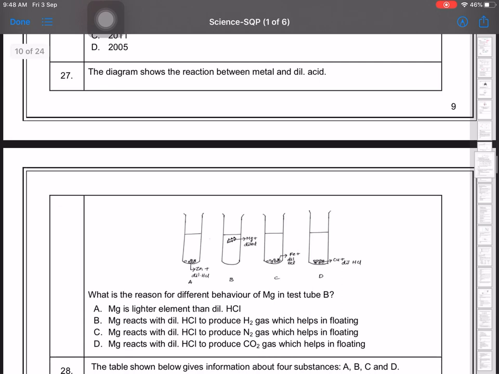The diagram shows the reaction between metals and dilute acids. What is the reason for the different behavior of magnesium in test tube B? In the test tubes: magnesium plus dilute HCl, zinc plus dilute HCl, iron plus, and copper plus. Magnesium reacts with dilute HCl to produce hydrogen, which helps in floating. Because of the production of hydrogen gas, the bubbles stick to the magnesium. Calcium also floats and magnesium also floats, that's why it starts floating. So that's the reason why it is floating.